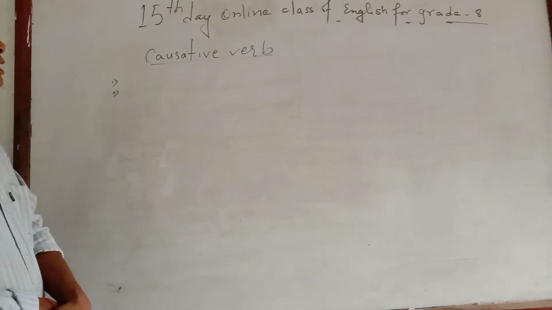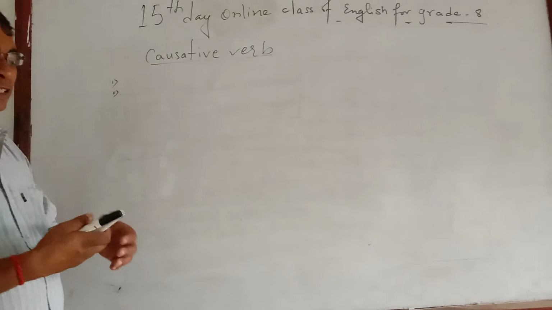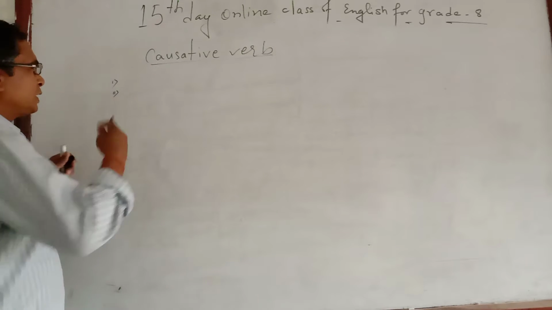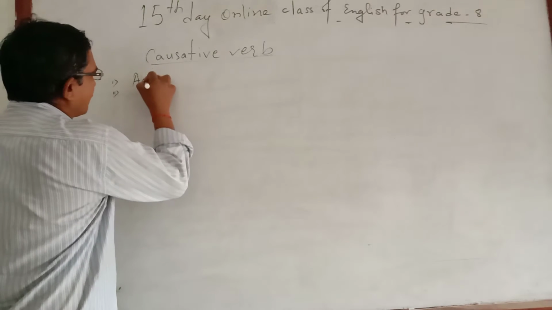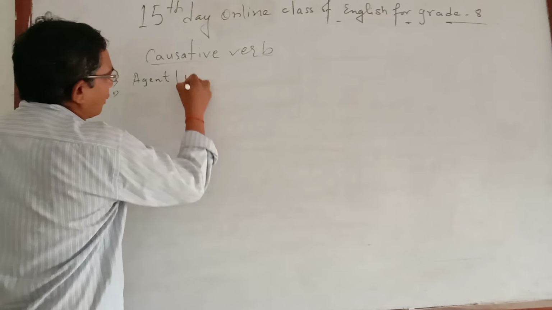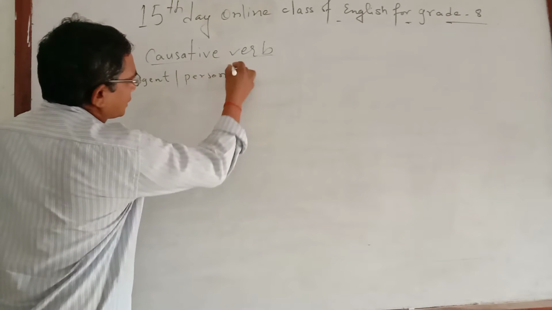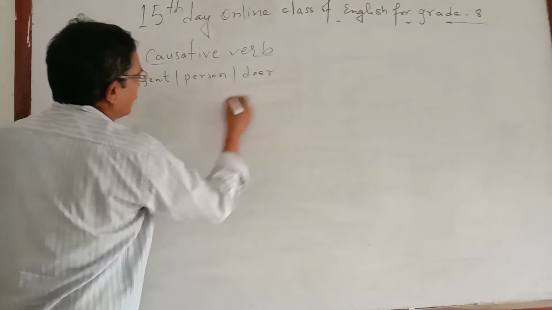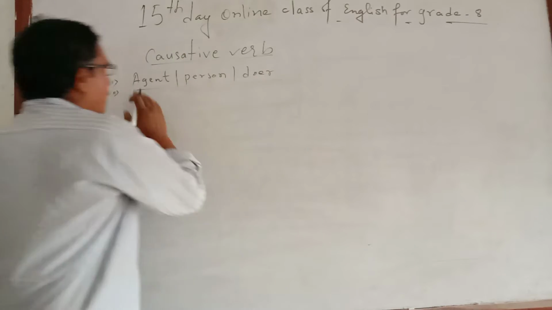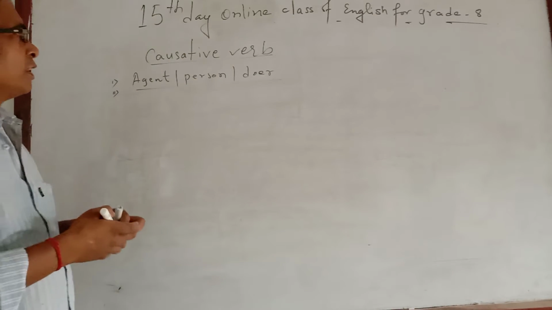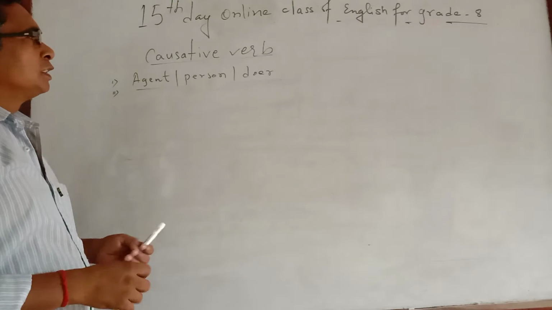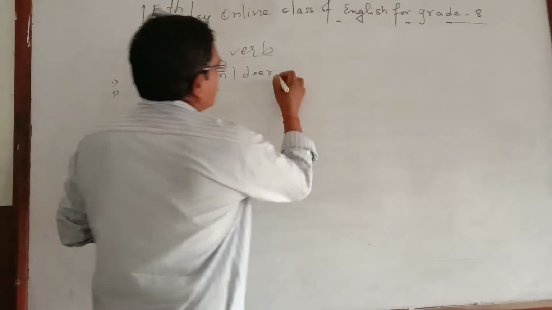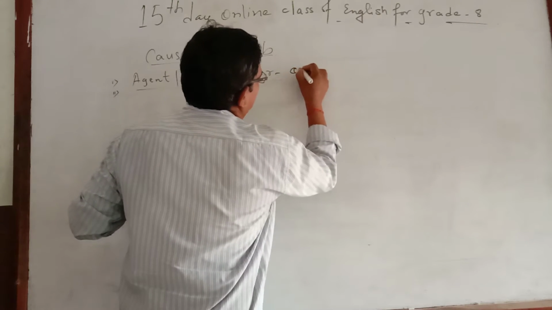But before using causative verbs, you have to watch for 2 things. The first one is agent, or person, or doer. That means the same thing. I mean, you should think Vyakti.